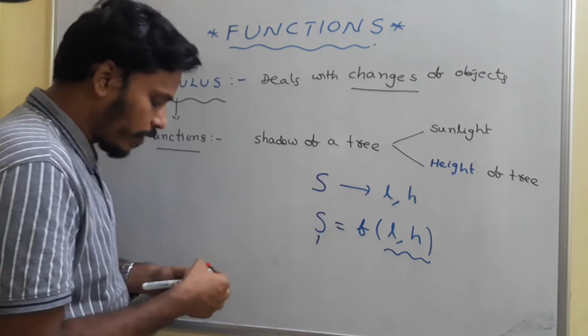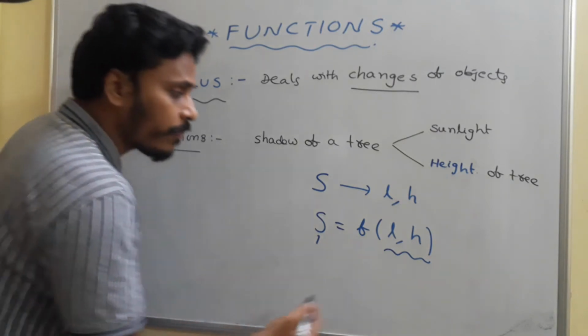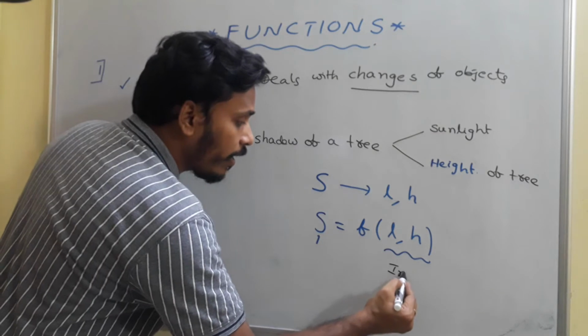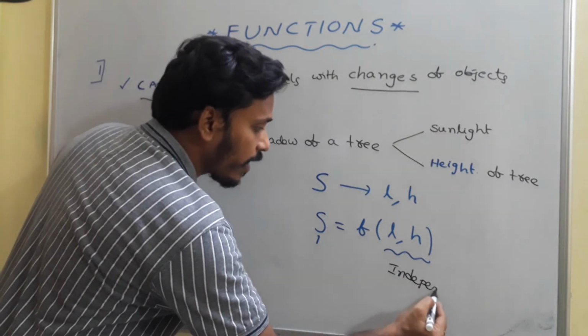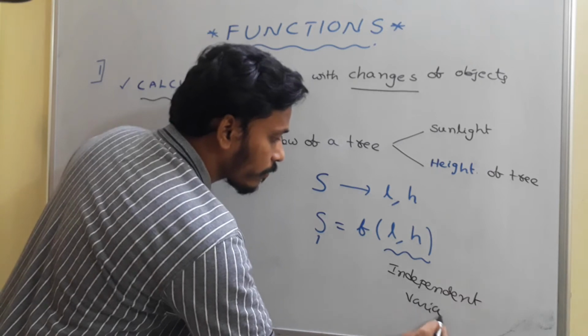H is the height of the tree. This L and H are usually mentioned as what? They are mentioned as independent variables.